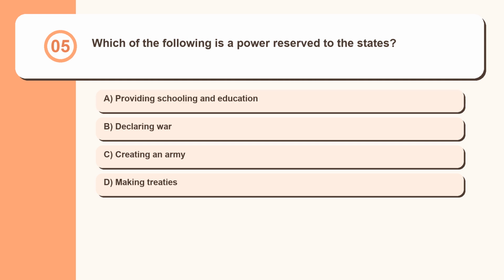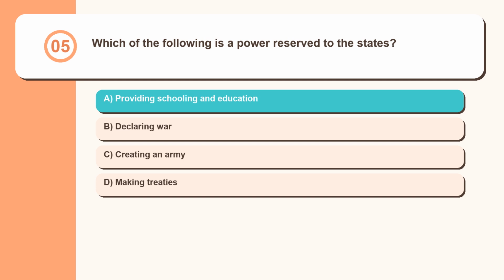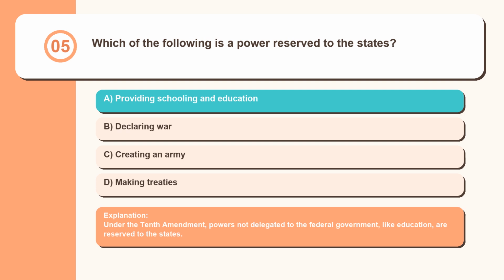Question 5. Which of the following is a power reserved to the states? Providing schooling and education, declaring war, creating an army, making treaties. Under the 10th Amendment, powers not delegated to the federal government, like education, are reserved to the states.